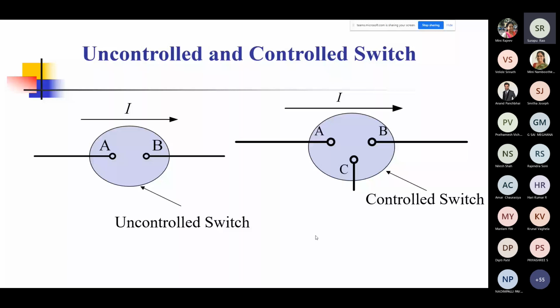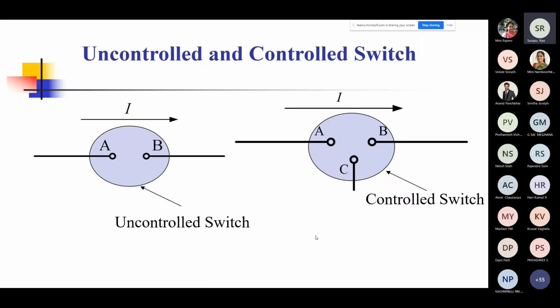I'm sure many of you have been involved in electronics experiments where you use these transistors. These transistors started coming in high power. Now, one of the things that makes power electronics different from electronics is that electronics is usually at low power. We talk about only a few volts and a few milliamperes. But when we talk about power electronics, we're talking about at least a few amperes and at least a few tens of volts. So this is what the difference between power electronics and electronics is.